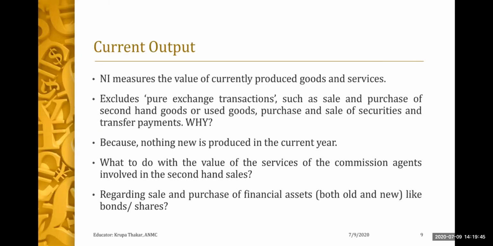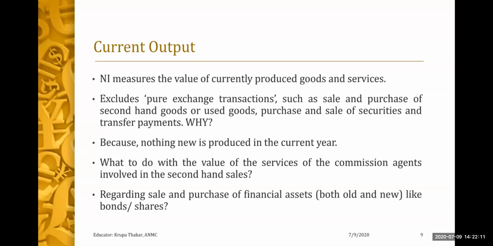So what is current output? National income measures the value of currently produced goods and services, which means that it excludes the sale and purchase of second-hand goods or used goods, because that calculation has already been done. And it also excludes the purchase and sale of securities and transfer payments. But why?